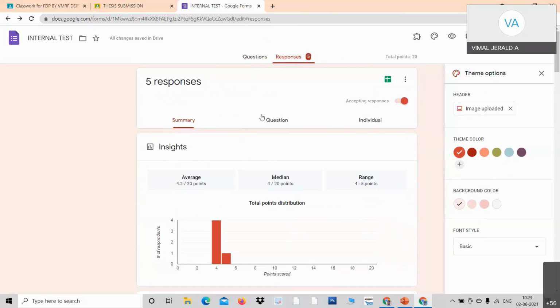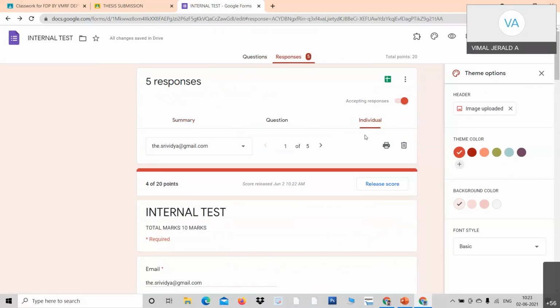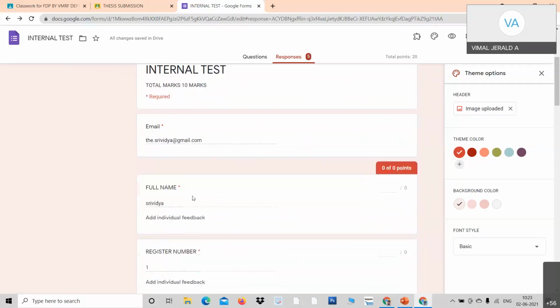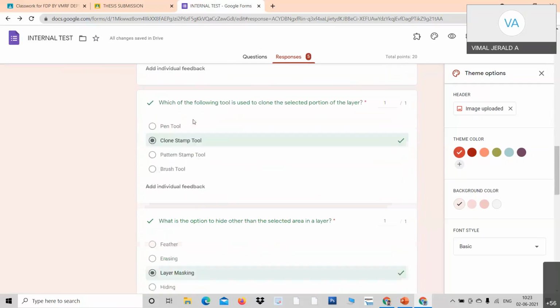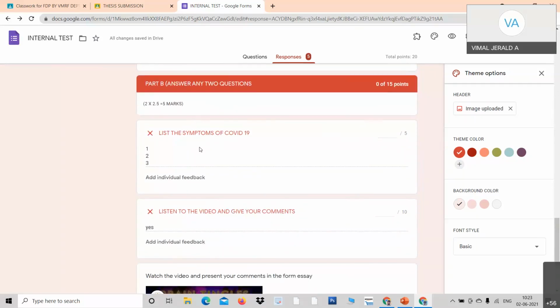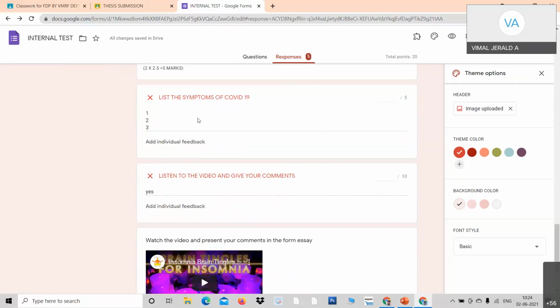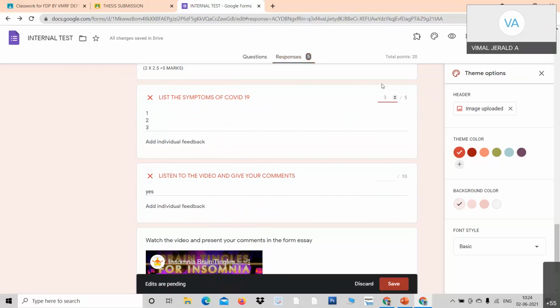Now I would like to evaluate the theoretical or descriptive part. How do I evaluate? Go to individual. The first person is Professor Srividya. All the 5 questions have been evaluated. Now look at the list. She has not done anything. For example, imagine this question is answered. I click over here, and this question is assigned 5 marks. So I would like to give 3 marks. See here, I have given 3 marks.